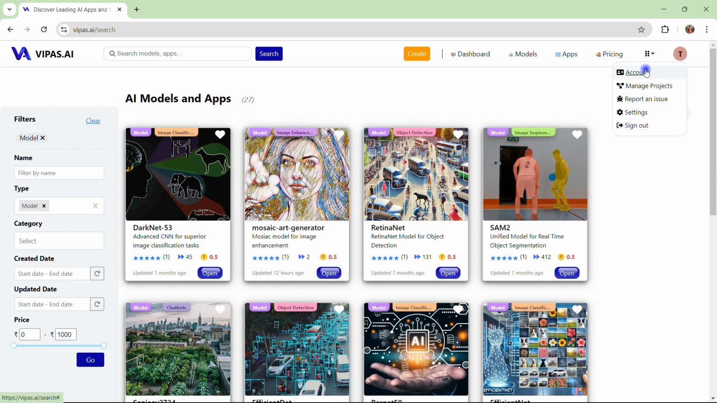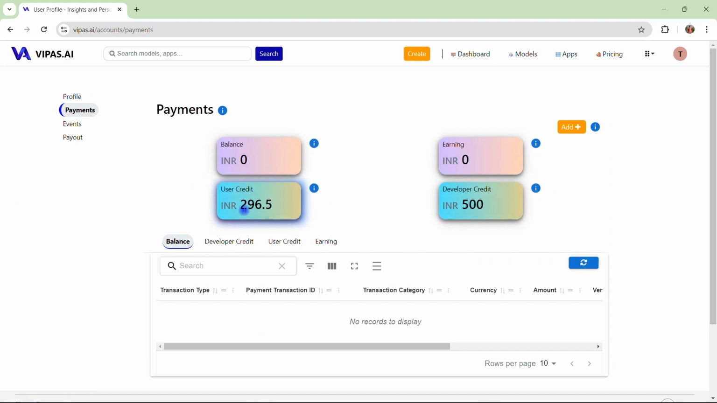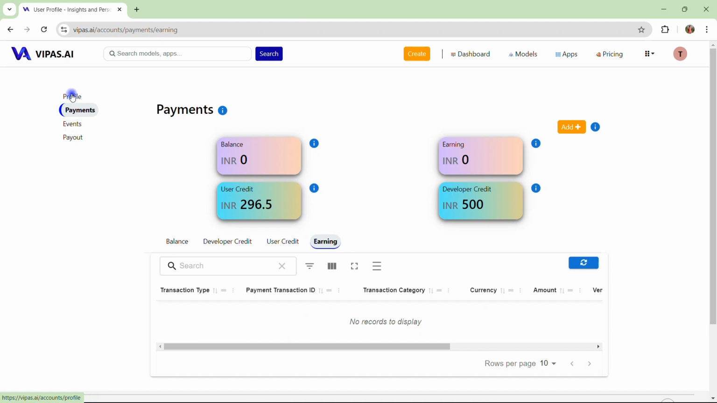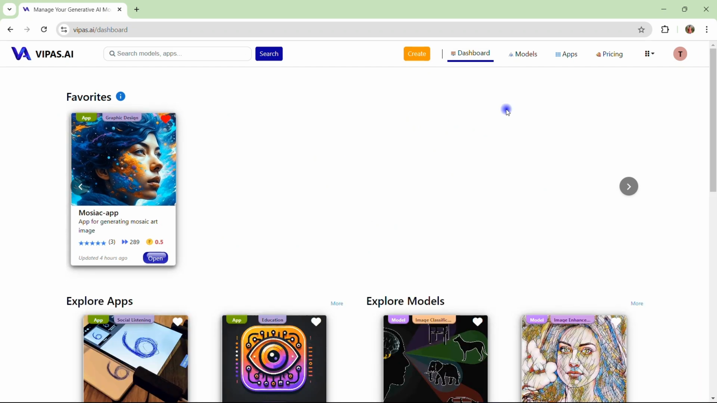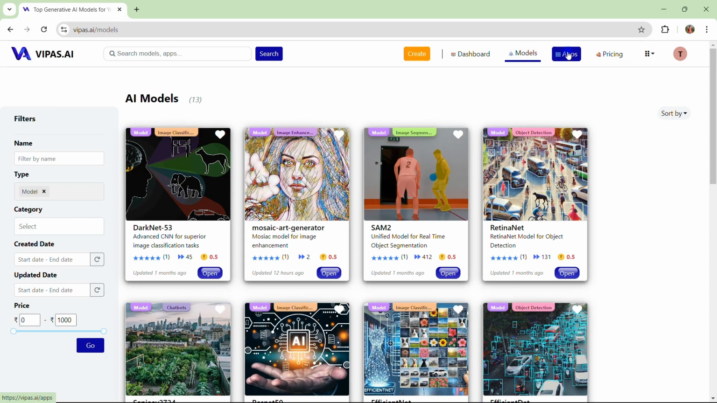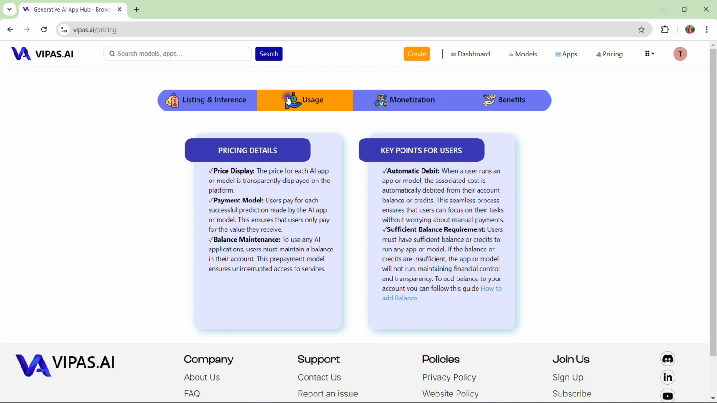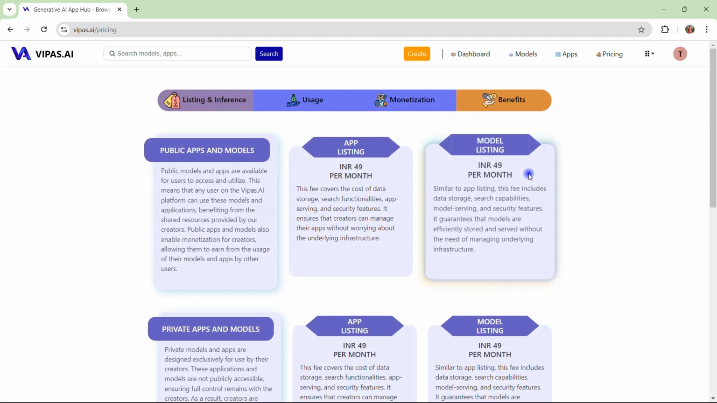I have just signed up, so I can see all these models and I can run any of the models. And if you look in your account and click on the payment section, you will also get the user credit to use the existing models, and you will also get the developer credit that you can use, right? It is designed to cover everything, whatever your interaction, your developer credit, user credit, earnings, and your deductions. Everything is here, right? If you go to the dashboard, we can see all the existing applications or the ones that you liked, right? You can see the existing models, applications, and for pricing I was talking about, there's a clear policy defined which is straightforward for its usage, monetization, benefits, and its listing, right?